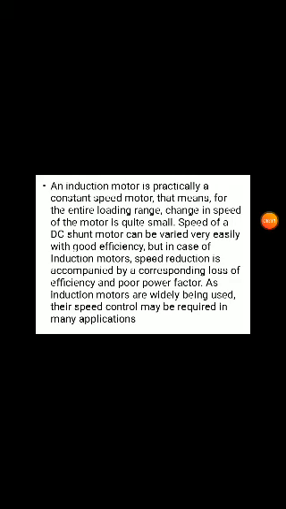The speed of a DC shunt motor can be varied easily with good efficiency. But in the case of an induction motor, speed reduction is accomplished with a corresponding loss of efficiency.